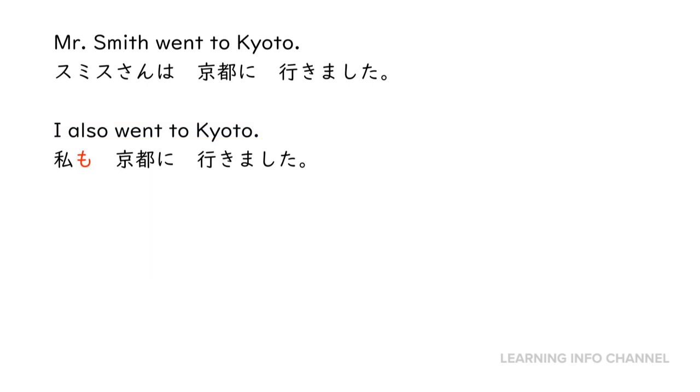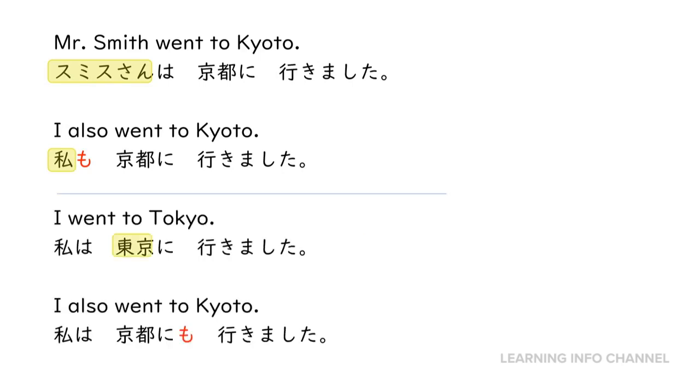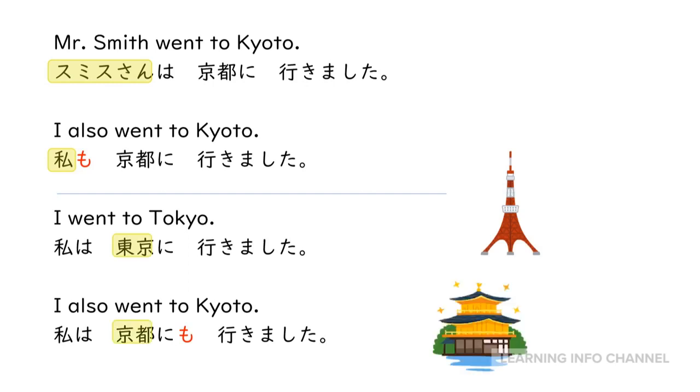As you can see, these two sentences are almost identical except for Smith-san and watashi. Mo is placed after watashi instead of wa. Similarly, the second pair of sentences are also almost identical except for Tokyo and Kyoto. Mo is inserted after Kyoto ni.